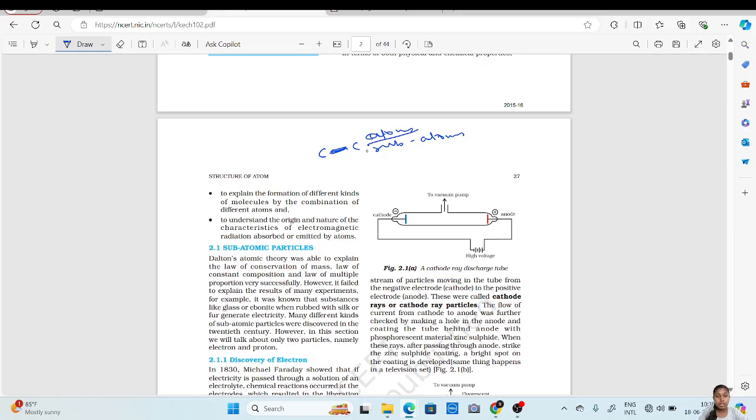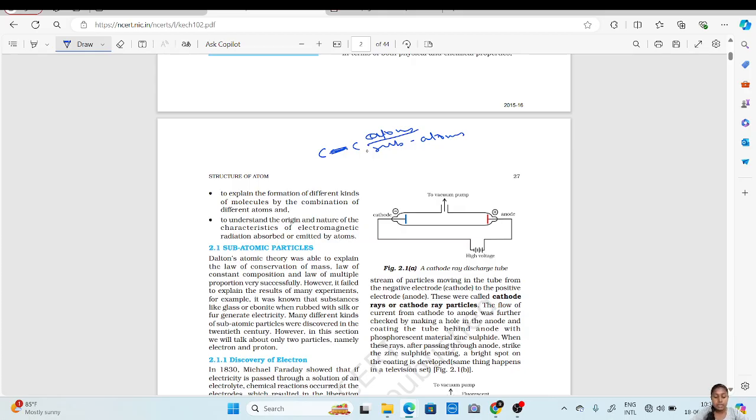Now, whenever a molecule absorbs any energy or emits energy, there are electrons coming in and going out. So with respect to atomic theory, we can't explain how energy is absorbed or emitted, because electrons are involved. Electron is a subatomic particle, right? Since atomic theory doesn't mention anything about subatomic particles, it was very difficult to explain the bond formation and the electromagnetic radiations absorbed and emitted by an atom: how they are absorbed, how they are emitted, what is absorbed, what is emitted. These were very difficult to explain.